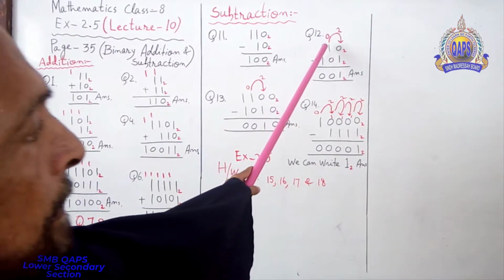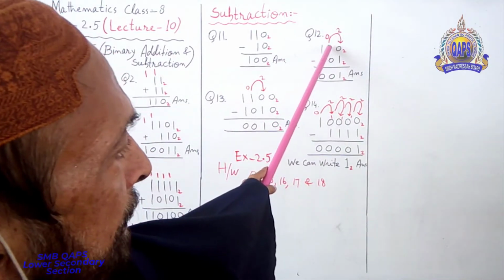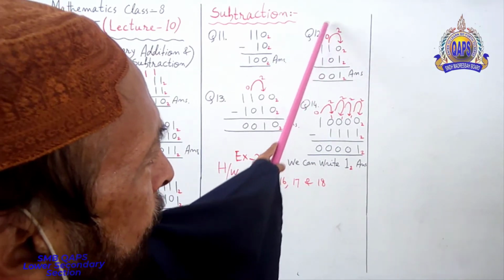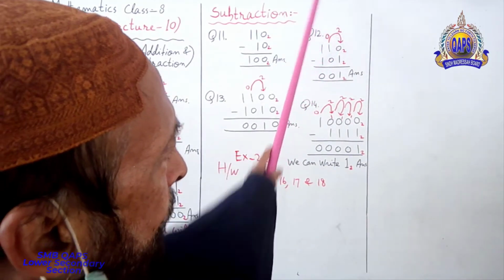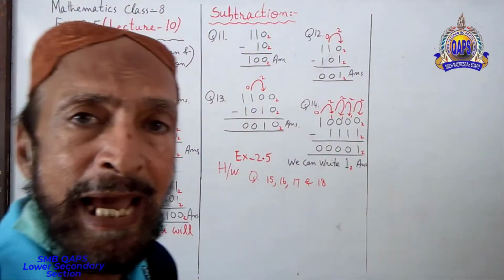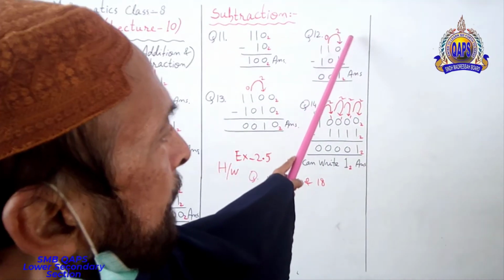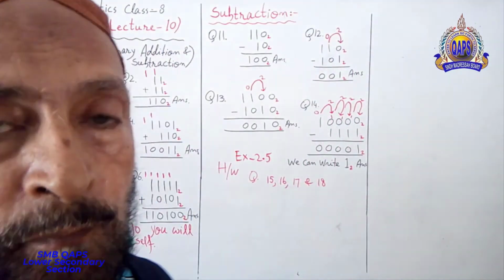When this one will give its 1, over here it will be 0. And as soon as this one will come over here, it will be 2. Why?